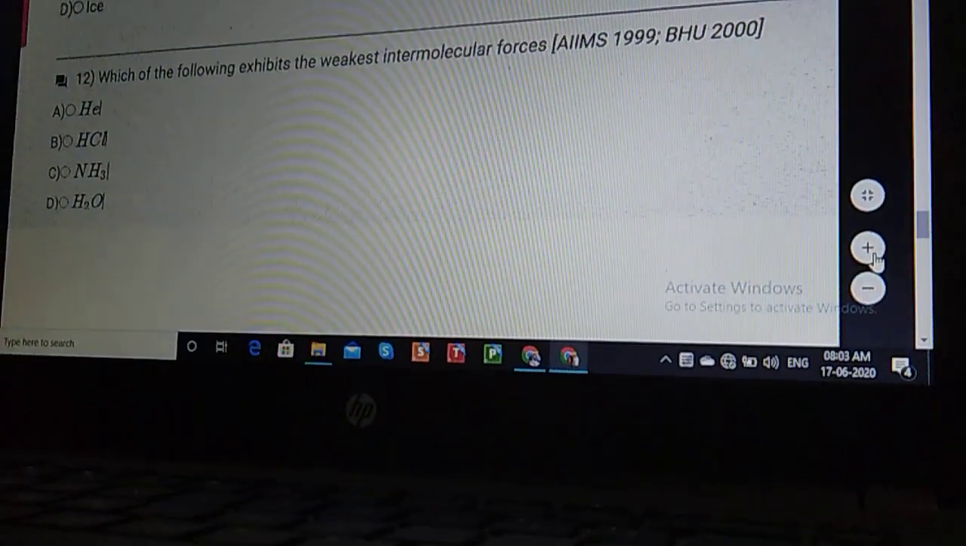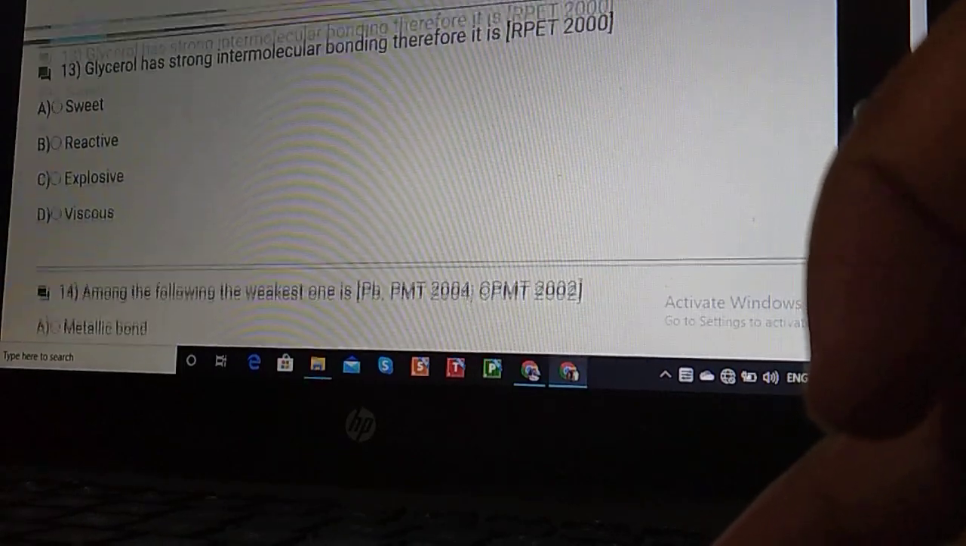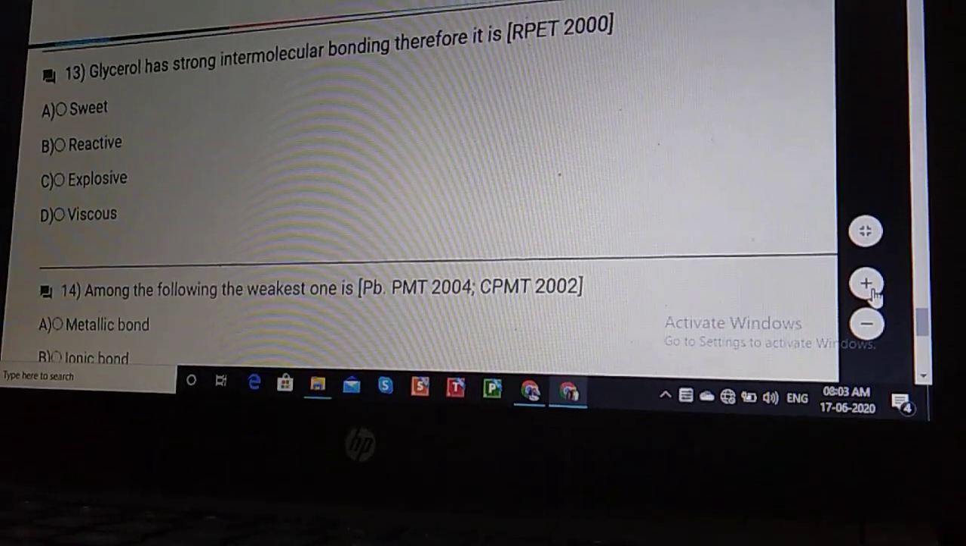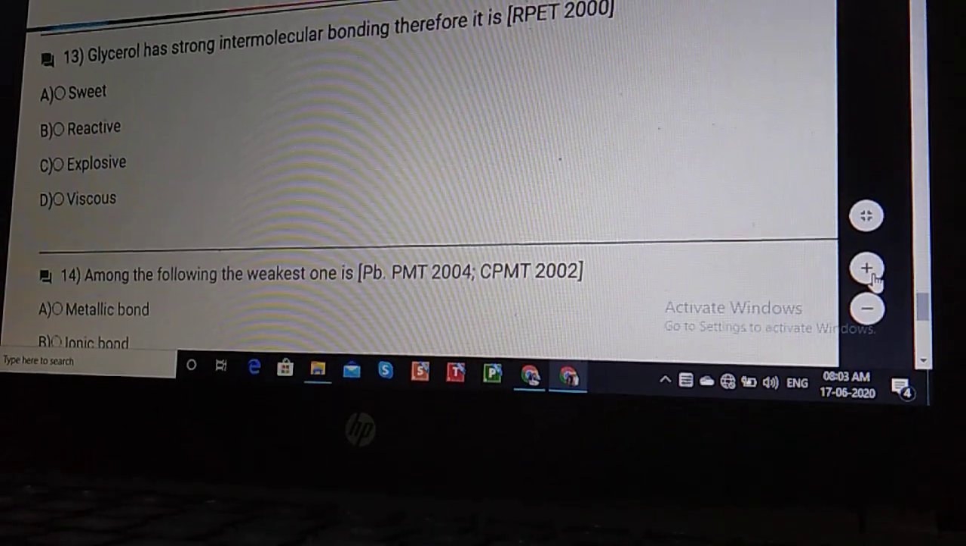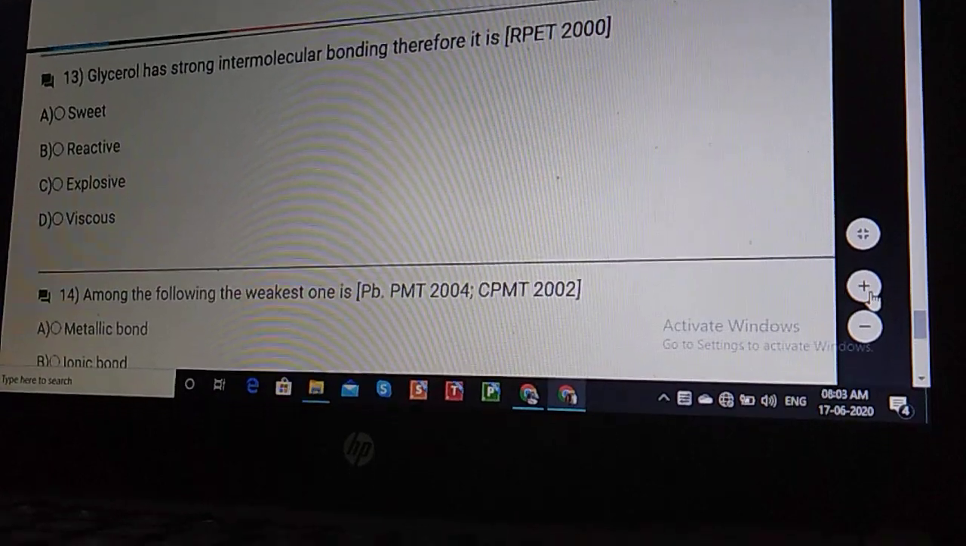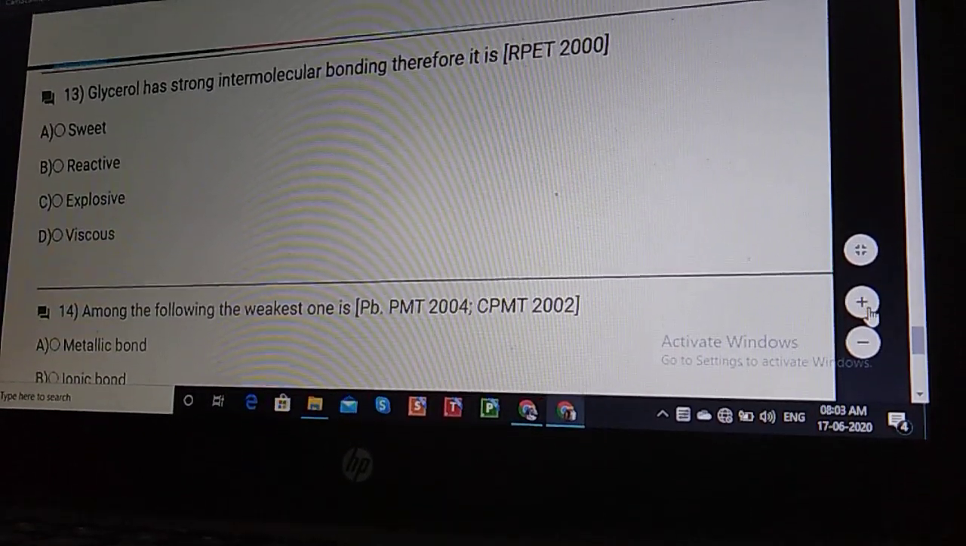Now let us move to problem number 13, student. What is problem number 13? If you talk about glycerol having strong intermolecular bonding, therefore it is what? Sweet? No. Reactive? No. Explosive? No. Viscous? So question number 13, student, that is the very good answer.